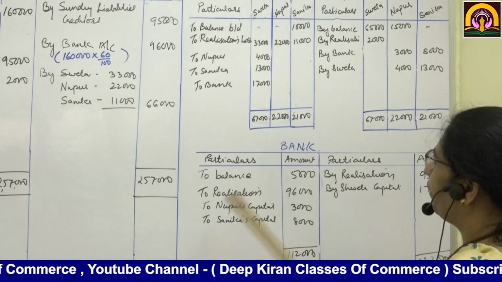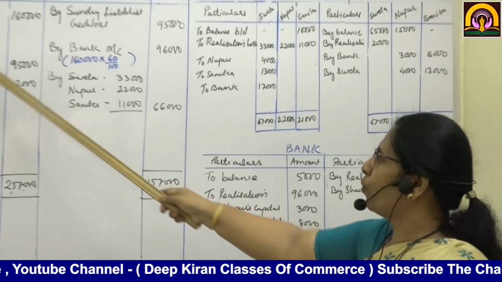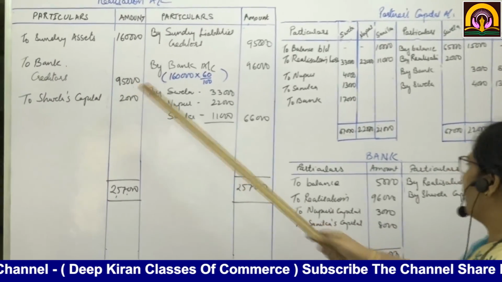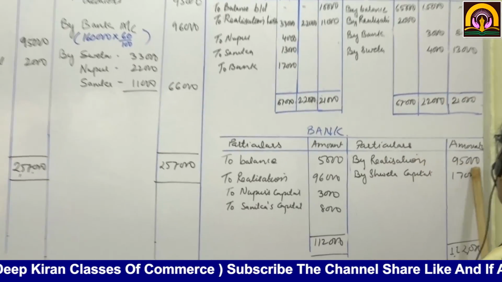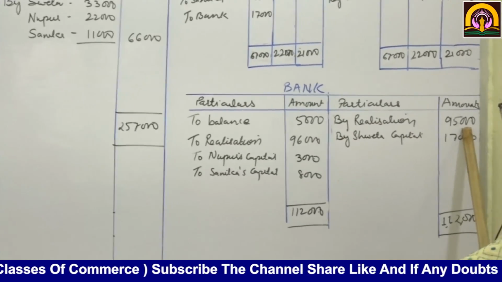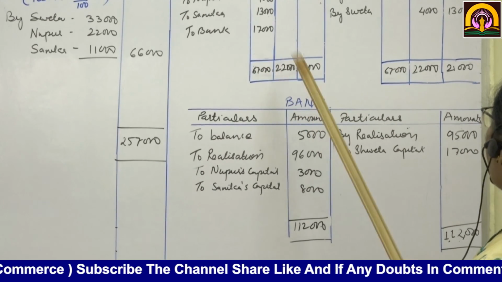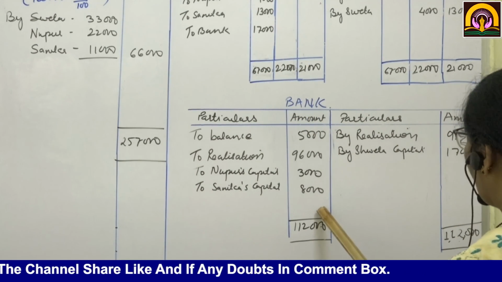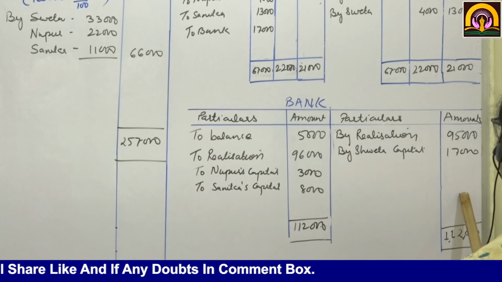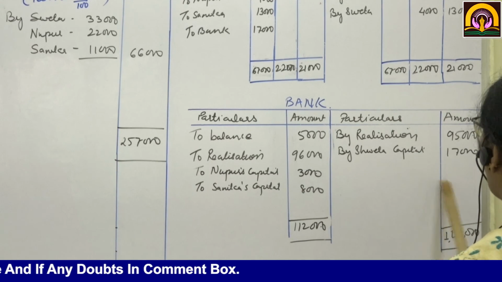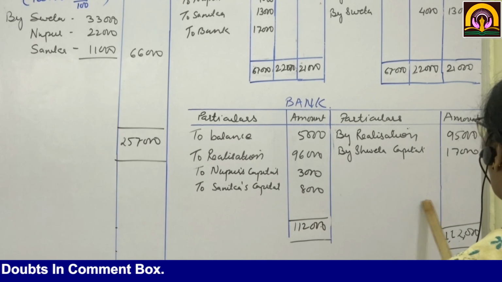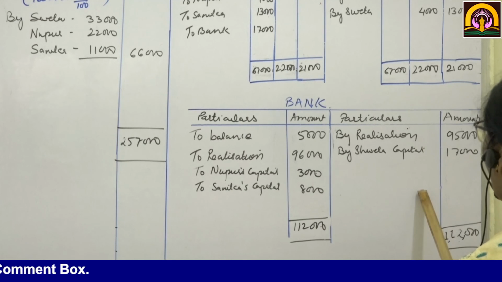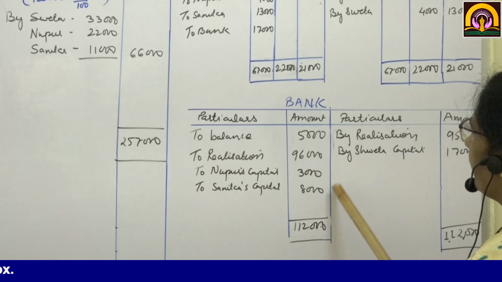Then creditors we have paid, so by realization 95,000 and Shweta's capital 17,000. If you total the debit side and credit side, both will come equal. Both the sides will tally. That means you have done the sum correctly.